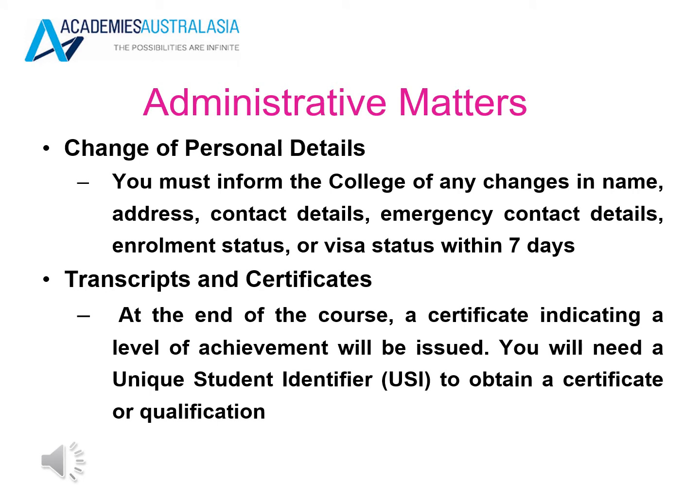Administrative matters. Change of personal details. You must inform the college of any changes in names, address, contact details, emergency contact details, enrollment status or visa status within 7 days. For transcripts and certificates, at the end of the course, a certificate indicating a level of achievement will be issued. You will need a unique student identifier, or a USI, to obtain a certificate or qualification.